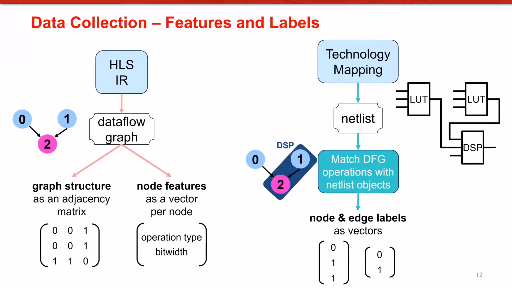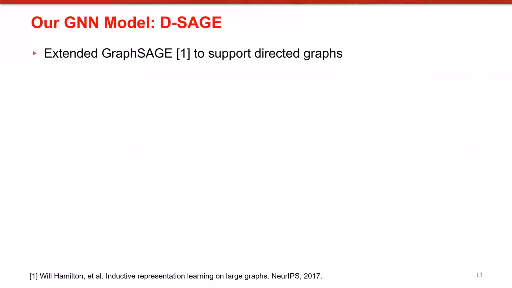If you might remember the data paths in a DSP block, this ground truth extraction is a challenging process. It can be difficult even with manual analysis, and we built an automated flow doing this without any manual intervention. Our GNN model, DSage, is an improvement over GraphSage, which is an open source framework for inductive graph learning. GraphSage learns node embeddings inductively so that when new nodes are introduced to the network, the model does not need to be retrained. So, a pre-trained GNN model can directly be applied to unseen graphs without retraining.